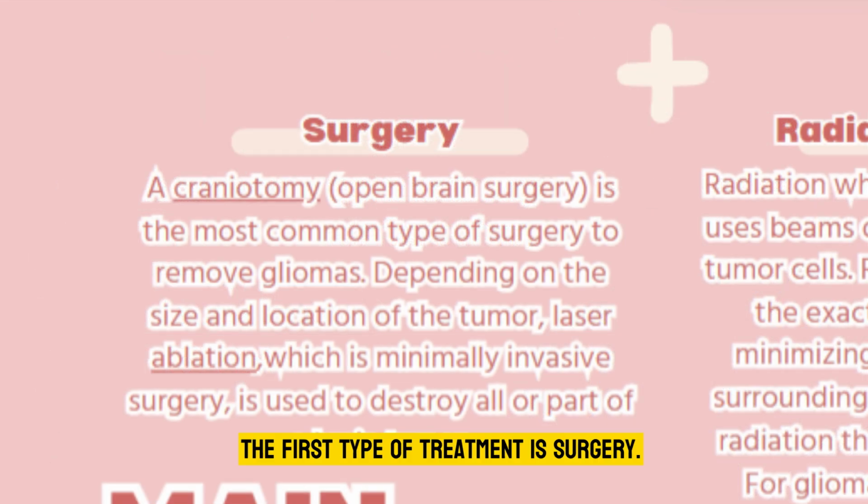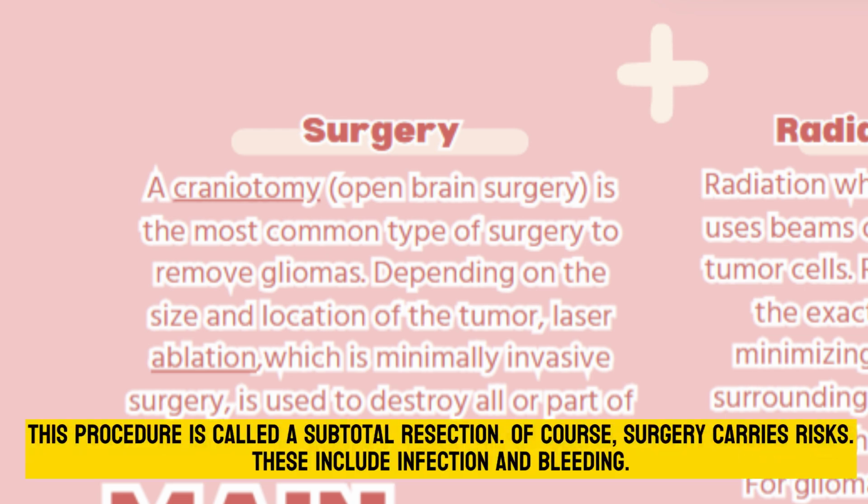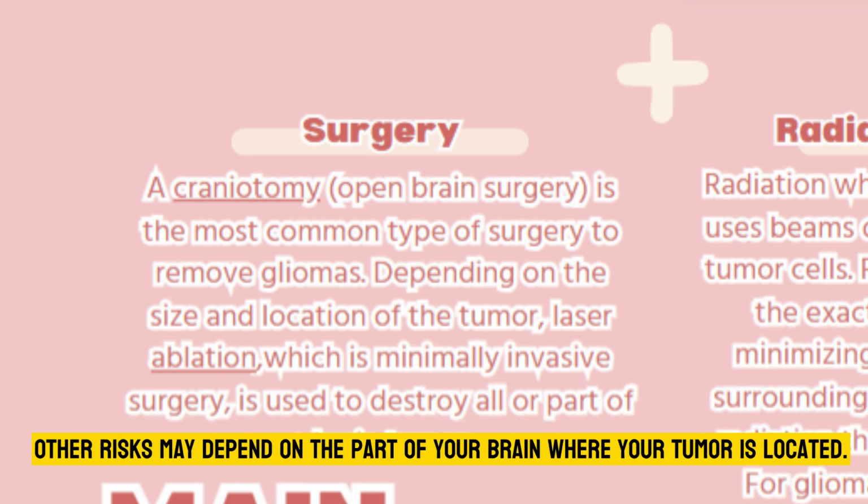The first type of treatment is surgery. Craniotomy is the most common type of surgery to remove gliomas. Depending on the size and location of the tumor, digital ablation is used to destroy brain tumors. The surgeon may remove as much of the glioma as is possible. This procedure is called a subtotal resection. Of course, surgery carries risks. These include infections and bleeding. Other risks may depend on the part of the brain where the tumor is located.